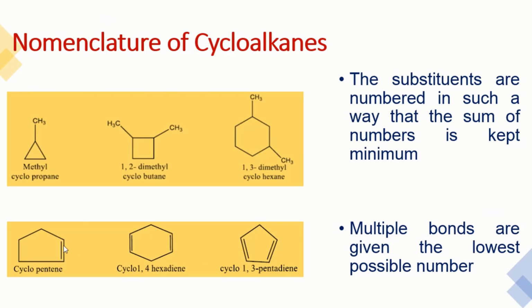And there is a possibility that some multiple bonds, meaning double bonds, are present over here. So we will prefer this double bond. For example, this is cyclopentane, but it has some double bond. So its name will be cyclopentene because it belongs to the alkenes. Cyclopentene. Here they have 2 double bonds, so its name will be cyclohexa, since they are 6 carbons, hexadiene, and we will number 1, 2, 3, and 4. It means double bonds are present at the 1 and 4 positions. Similarly, 1, 2, 3. So double bonds are present at the 1 and 3 positions. So its name will be cyclo-1,3-pentadiene.